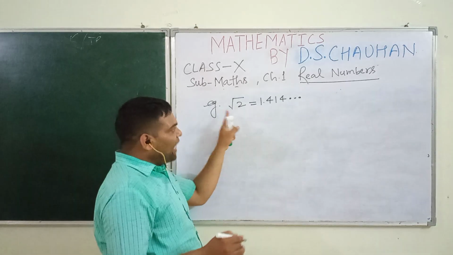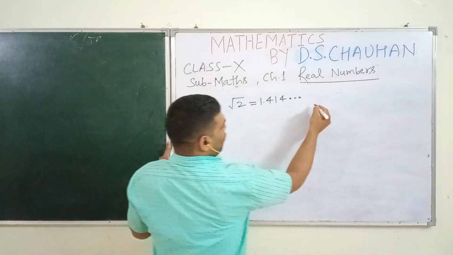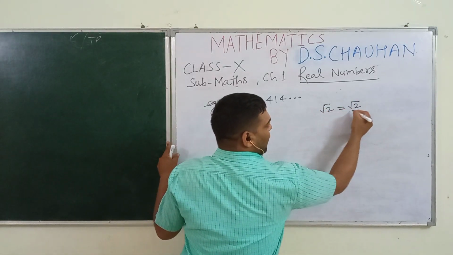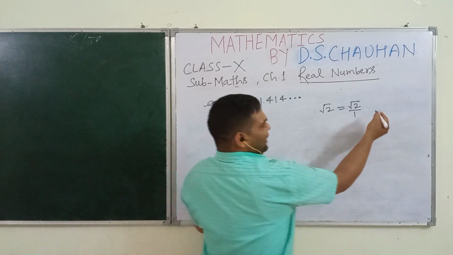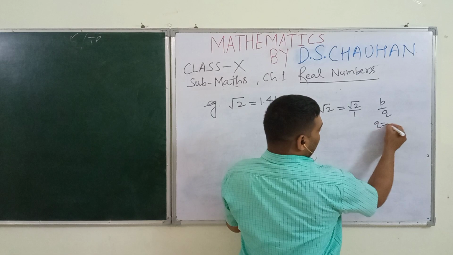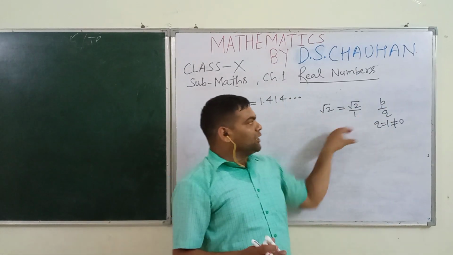Also, it cannot be written in the form of p by q. How? Under root 2, if someone writes it in the form of under root 2 upon 1, one may say, sir, it is of the form p by q, where q equals 1, which is not equal to 0. So it must be rational.